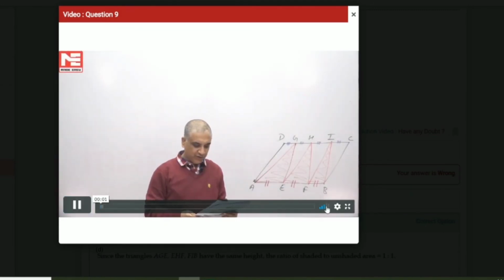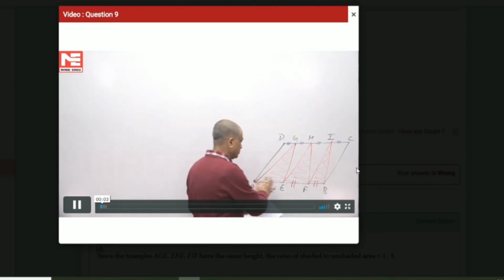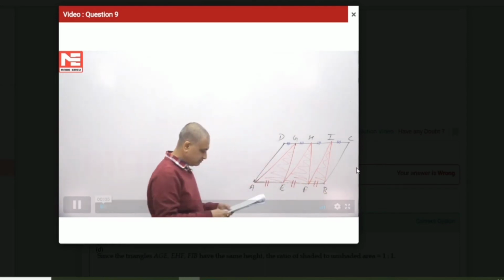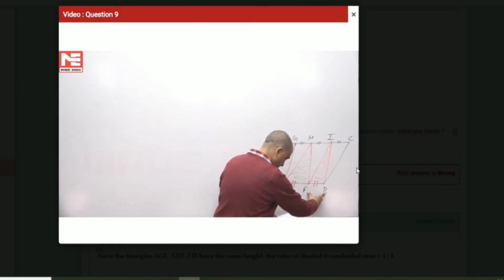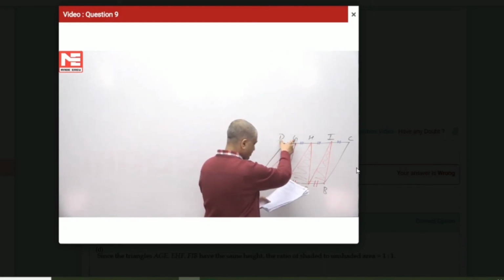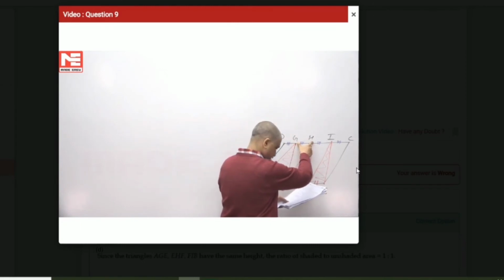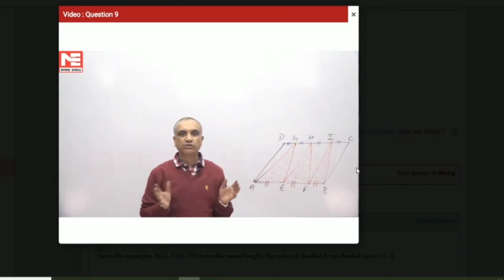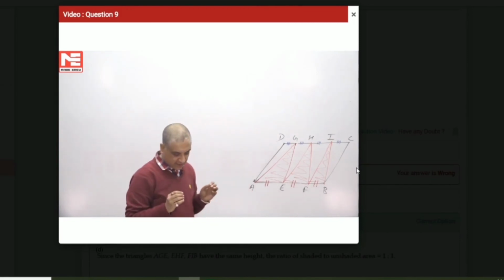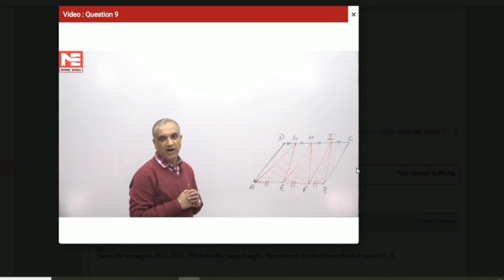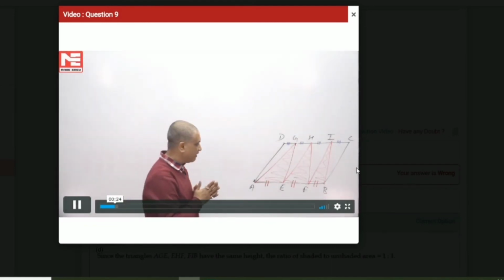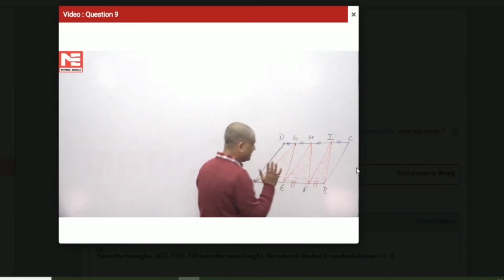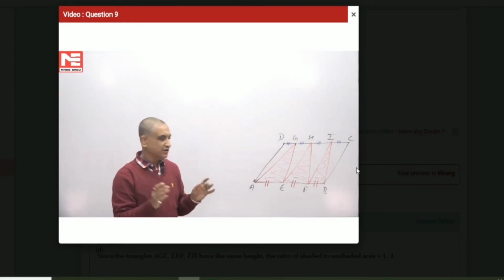Find the ratio of the shaded to unshaded part of the parallelogram given. Also, AE is equal to EF is equal to FB, and DG is equal to GH is equal to HI is equal to IC. Now we need not solve this question. The answer is clearly 1:1, which is none of these. Let me tell you why. We can say the red triangle exists on